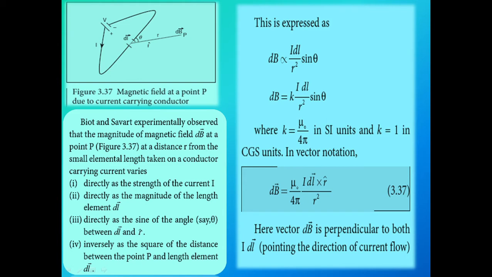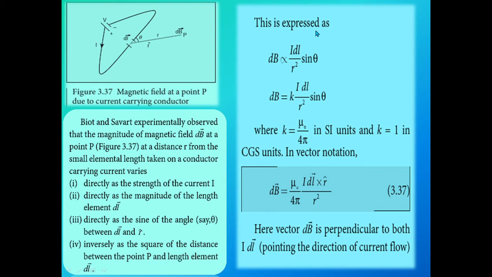So this is the statement of the Biot-Savart law: directly as the strength of the current I, directly as the magnitude of the length element dl vector, directly as the sine of the angle theta between dl vector and r cap, and inversely as the square of the distance between the point P and the length element dl vector.